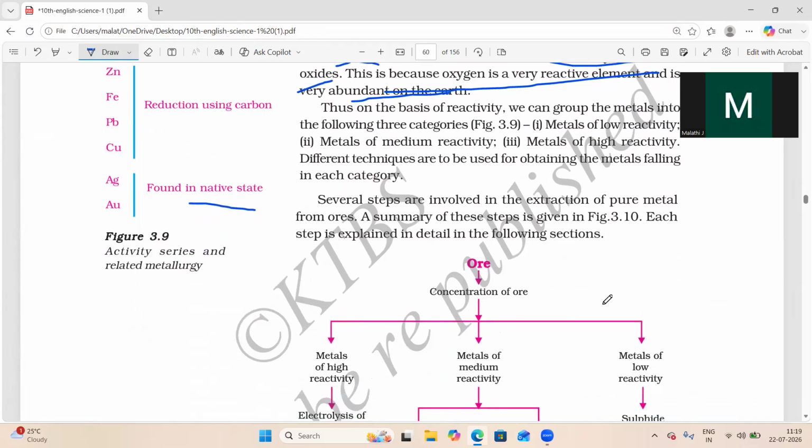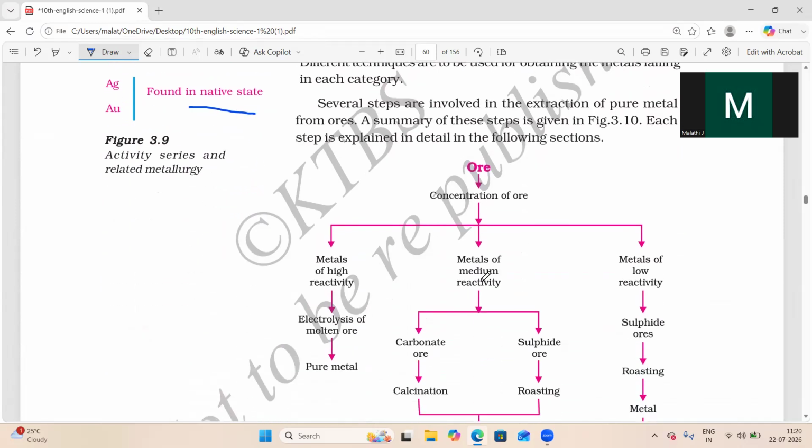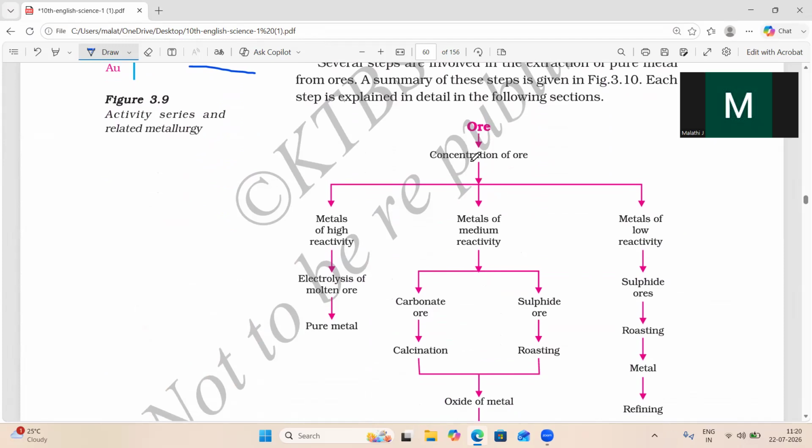There are many different steps we use to extract the metal. If you take an ore, that is the concentration of ore, you have to check how much impurity is present in the ore. That is based on metals of high reactivity, medium reactivity and low reactivity. Metals of high reactivity have more impurities present in them. We should use electrolysis of the molten ore, then we will get a pure metal. Extraction, electrolysis, calcination, roasting, refining of ores, all these we'll study step by step in the next class.